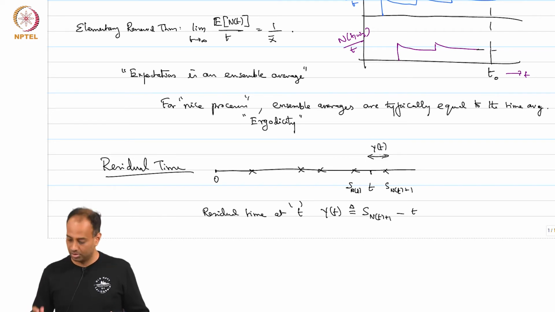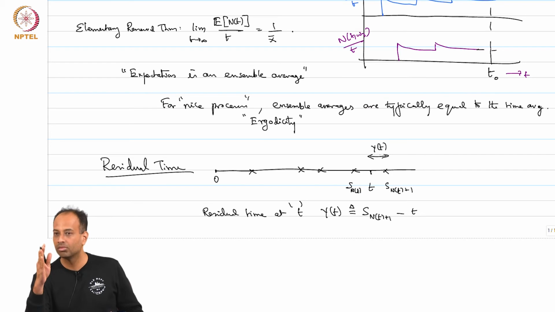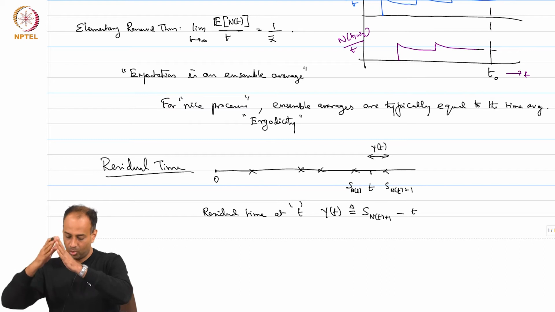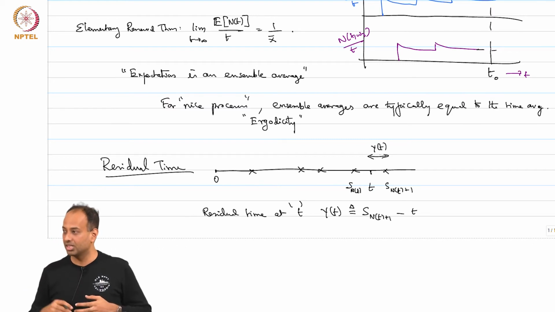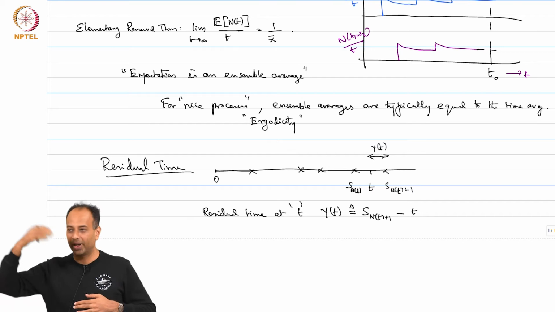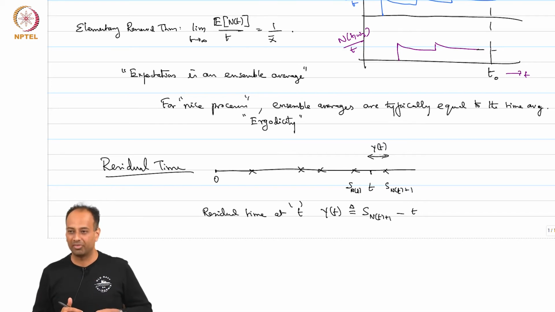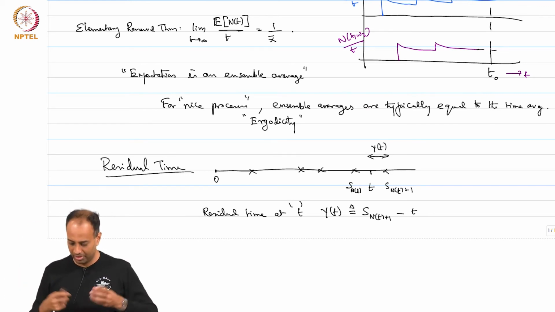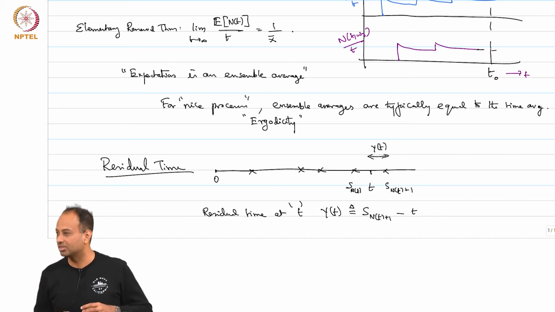So, I am fixing a t, I am looking at the arrival before it and the arrival after it. So, Y(t), the residual time at time t, is the time to wait for the next arrival to come after t. You are looking at a t, right, and the time to next arrival is the residual time. So, in a physical example, this renewal process may be arrival of buses to a bus stop, right. You showed up at some time t, how long will you wait for the next bus? That is the residual time.